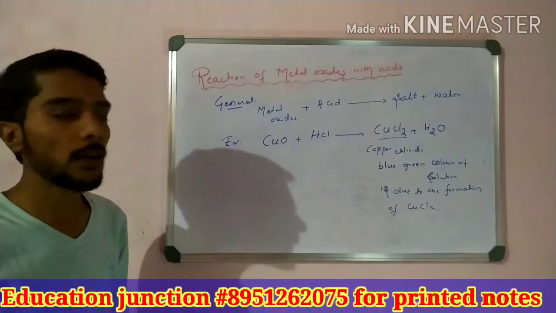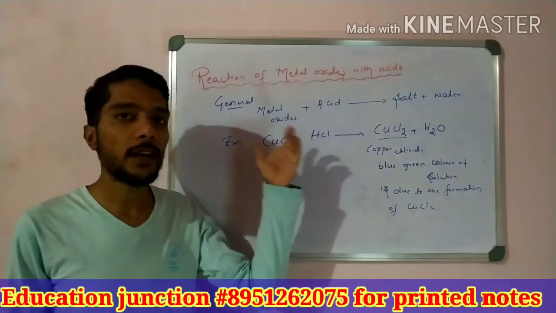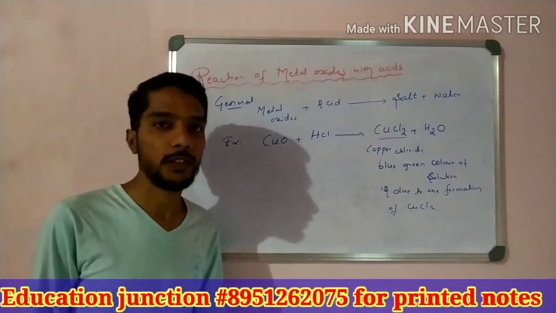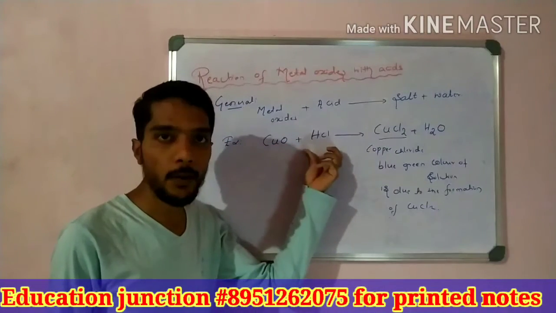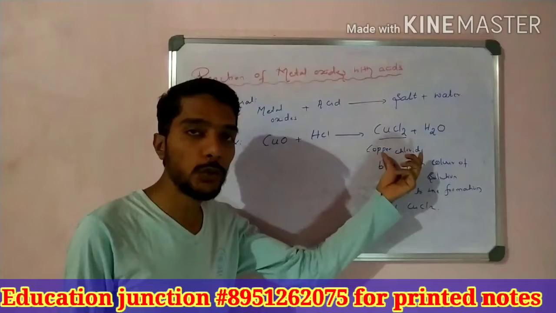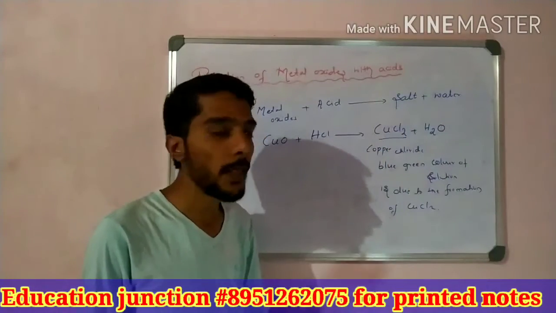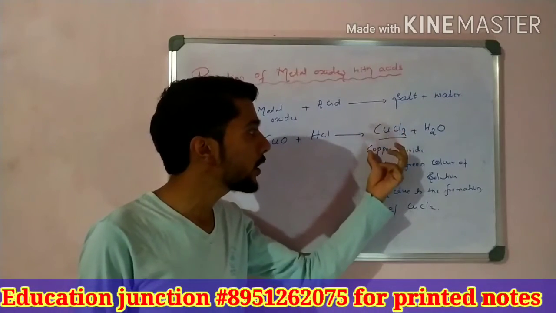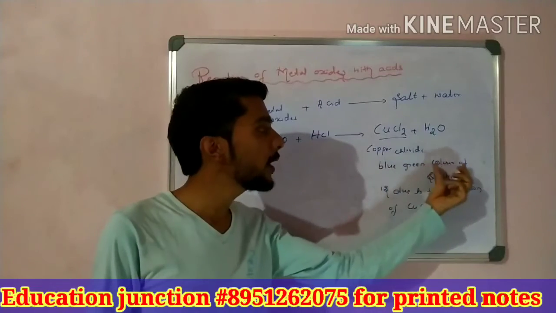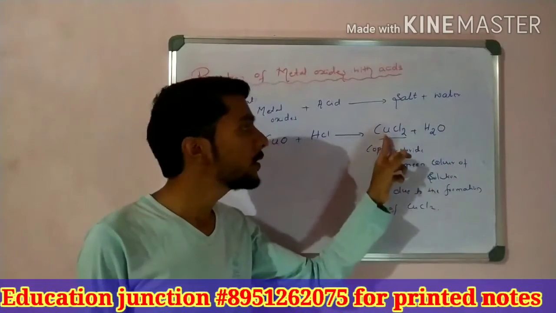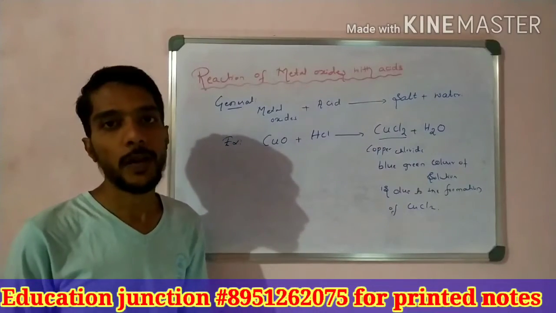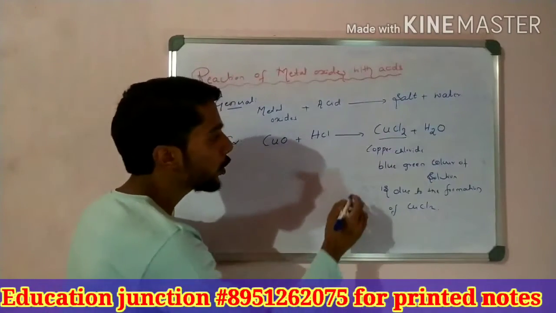In the examination they ask what happens when copper oxide reacts with hydrochloric acid, and write your observations. So you have to write here, when copper oxide reacts with hydrochloric acid, copper chloride CuCl2 plus water is formed. The solution color is what? Blue green color of solution. And why this color? Because of the formation of this copper chloride, students. Okay, so that is one very important note you have to remember about this reaction.